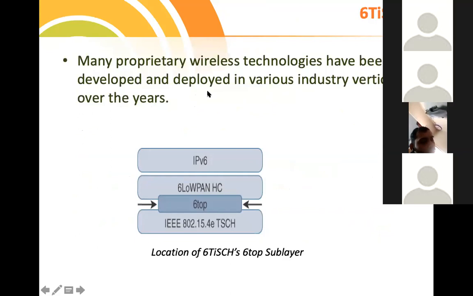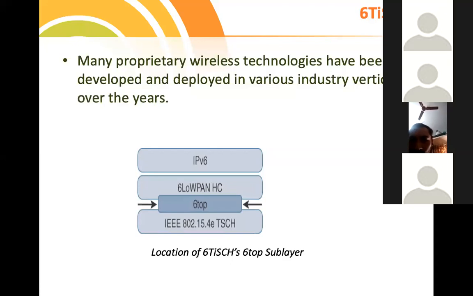Now, based on different manufacturers and different companies, we have something called 6TiSCH. This one is based on the proprietary version. For example, if you want to have your own wireless communication setup, you can contact any one of the designers, say HP or Sony. They may design for you. They may come up with their own wireless kind of setup. This is something like providing ID.